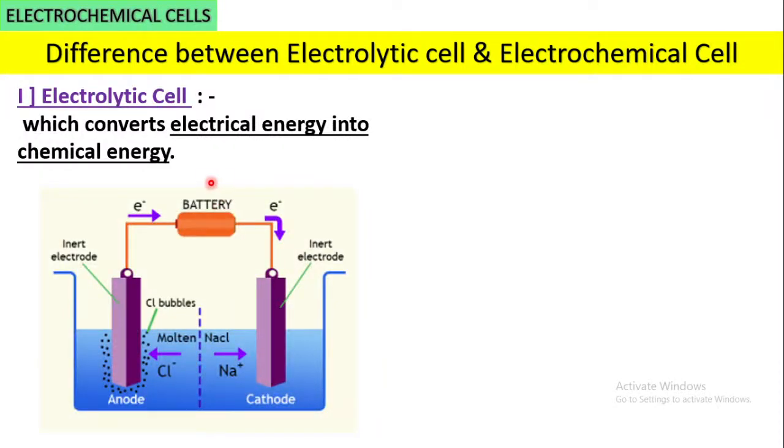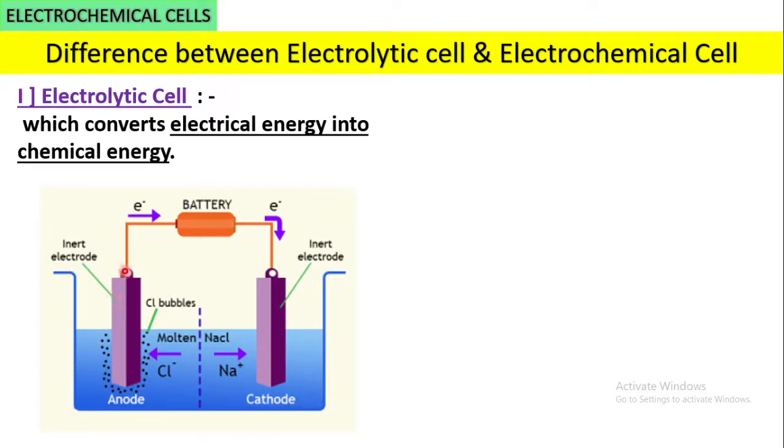Now this is the diagram of the electrolytic cell. What is the electrolytic cell? As we have just seen, it is the cell or device which converts electrical energy into chemical energy. Here there are two electrodes, the left hand side electrode and the right hand side electrode, and both the electrodes are dipped in a container. This is a device which contains the electrodes and the electrolyte solution, and it is called a cell. This is called an electrolytic cell.